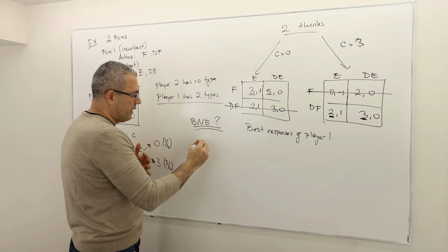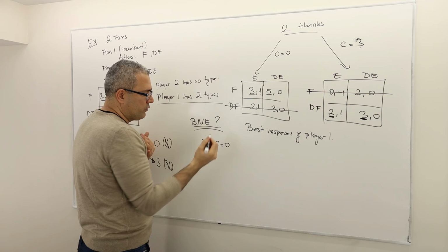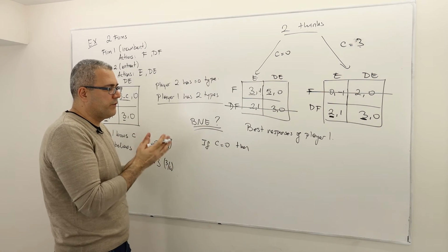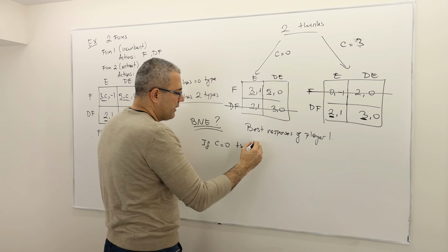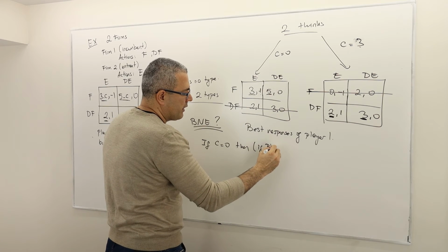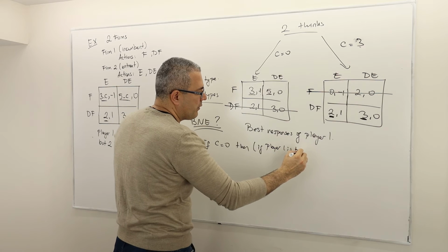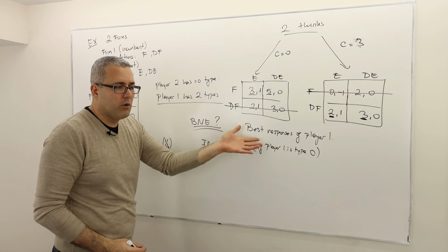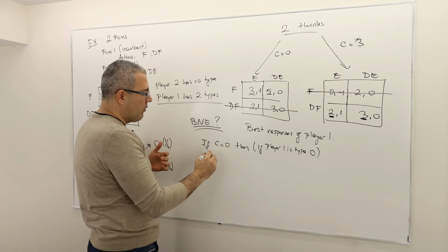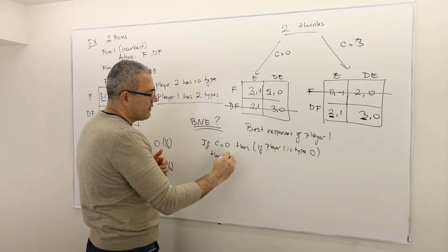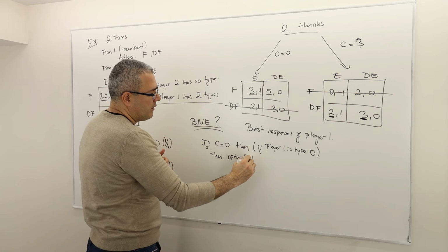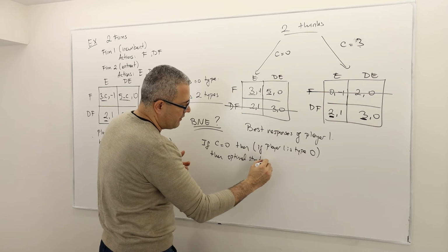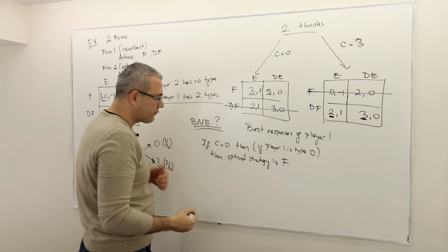So what do I learn? We learned the following. If C is equal to 0, meaning if player 1 is of type C equals 0, you can think of it that way, if player 1 is type 0, okay, I just named this case and I call it the type 0 case, well then the optimal strategy, because it is strictly dominant, is fight.